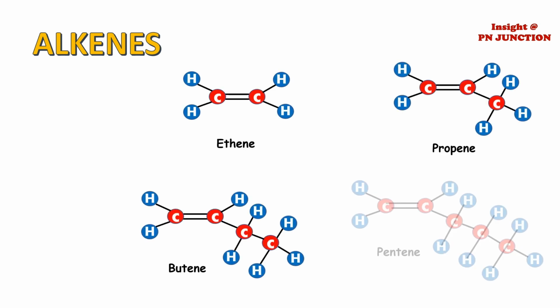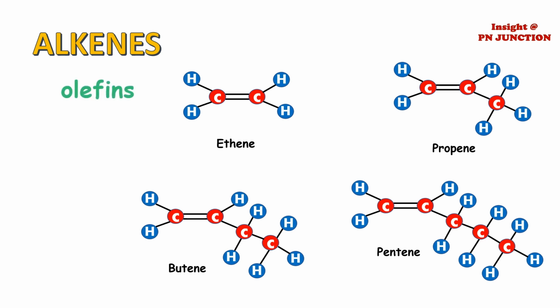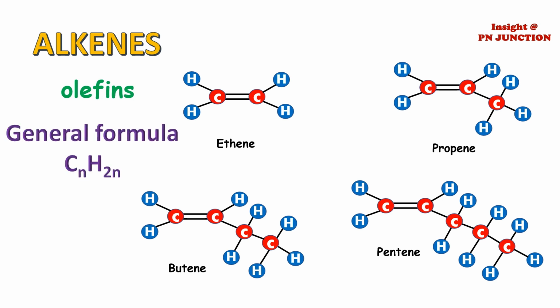Next, alkene has at least one carbon-carbon double bond. For example, ethene, propene, butene, and pentene. These acyclic unsaturated hydrocarbons are also called olefins. In Greek, olefin is equal to oil forming, since their early members like ethene, propene produce oily products on reaction with halogens such as chlorine and bromine. The general formula is CnH2n, where n is equal to 2, 3, 4, etc.